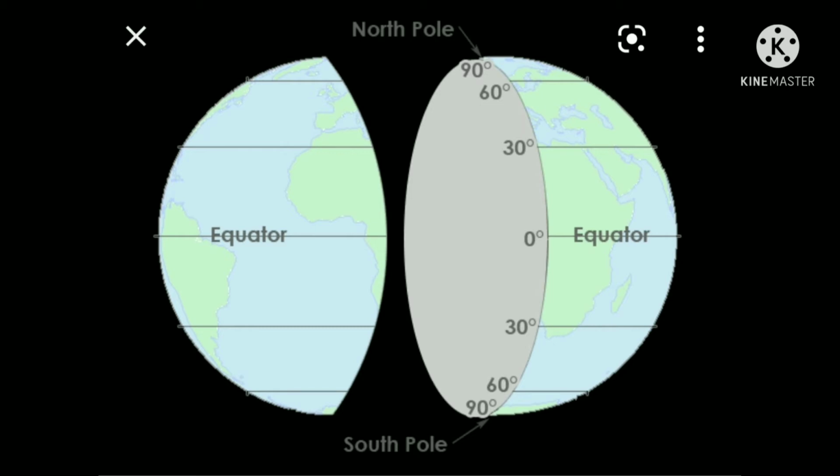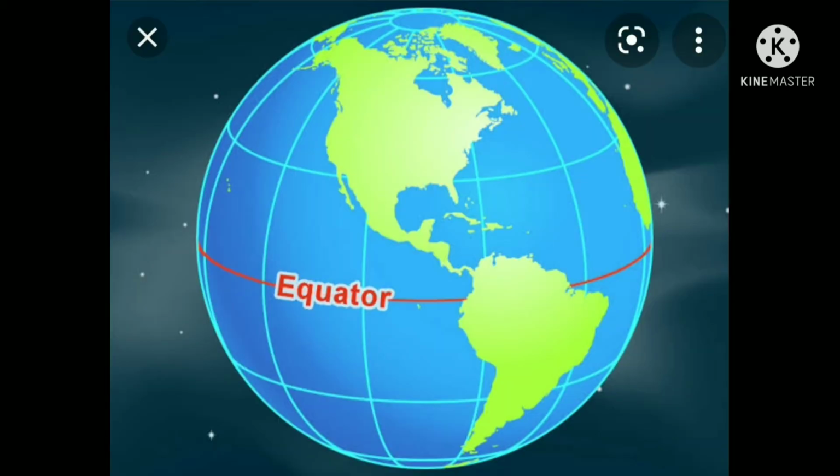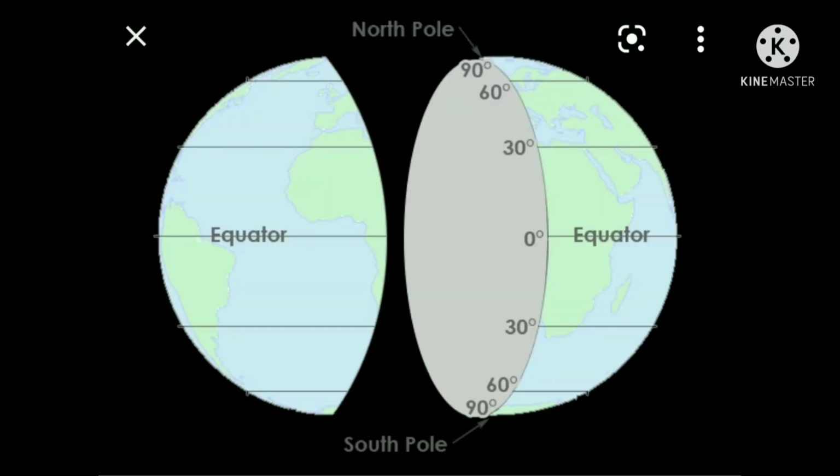Okay, children? Listen carefully, note down this point. Every latitude must be designated with a direction, N for north or S for south. For the equator there is no north or south designation.